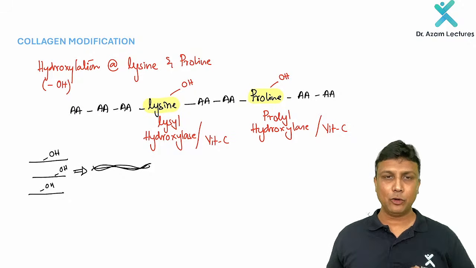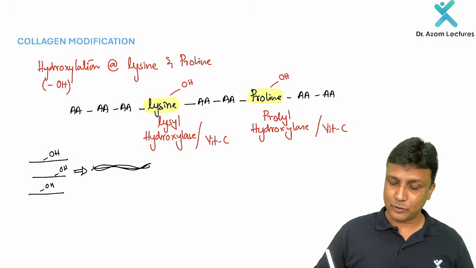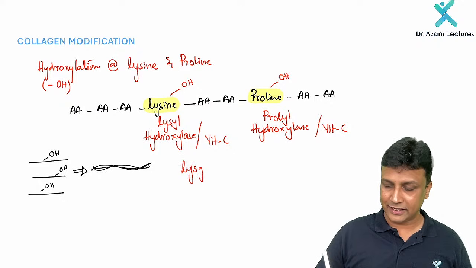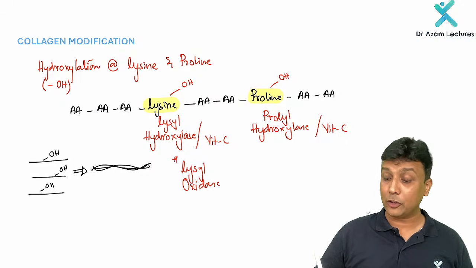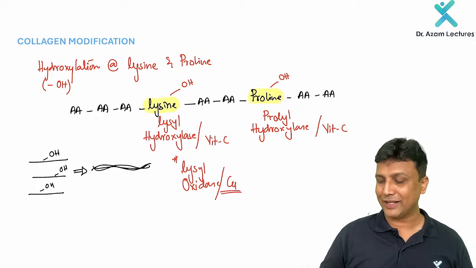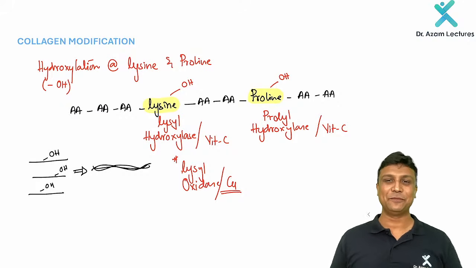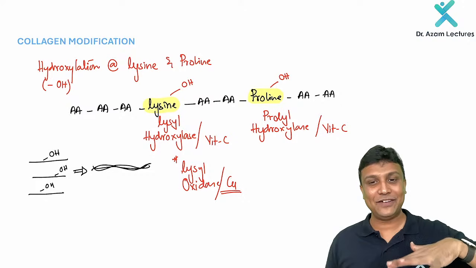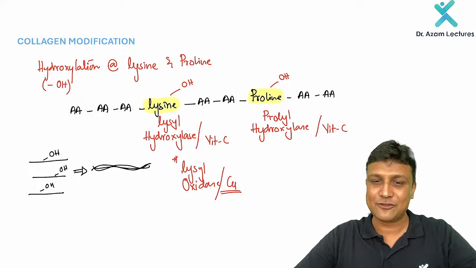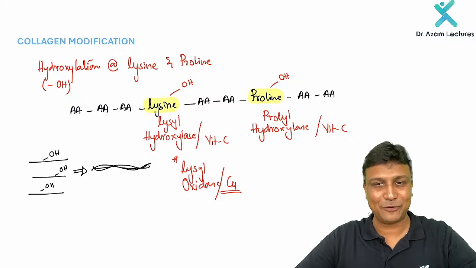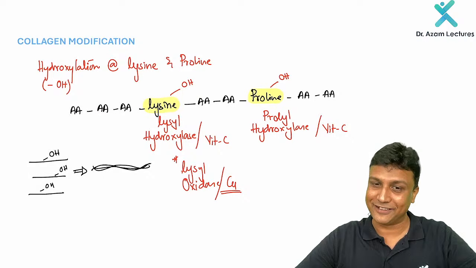Okay? And one more point you have to remember is that there is an enzyme known as lysyl oxidase. And lysyl oxidase, why is it important for your exam? Because this enzyme requires copper as a coenzyme. Copper as a coenzyme. And I have already told you, deficiency of copper, what is going to happen? Collagen will not modify properly. The hairs will become kinky. Kinky hairs will be there in that one. In which disease did we see this, right?